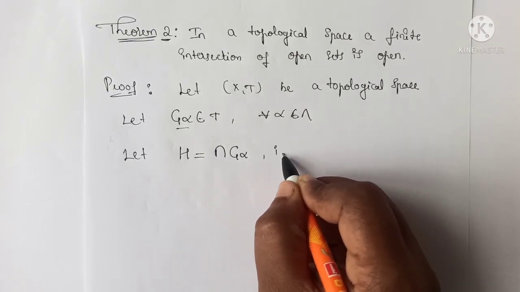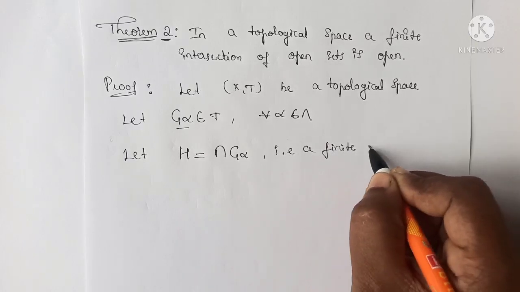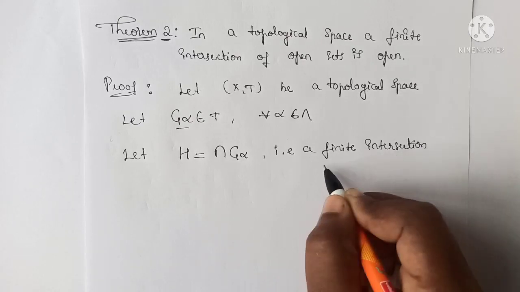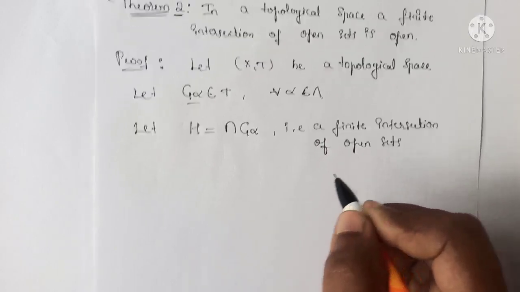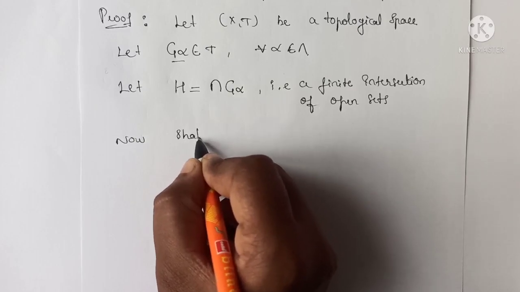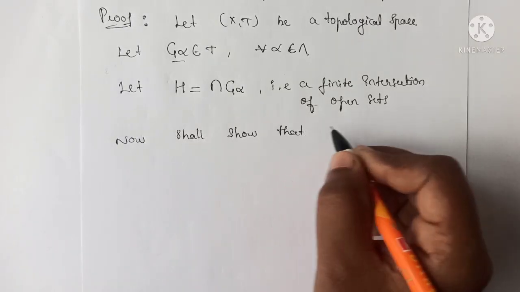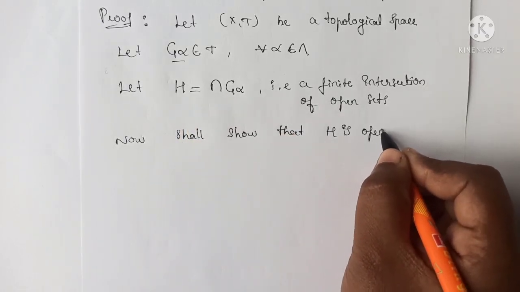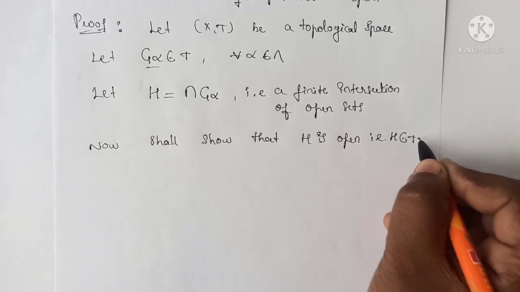So that is a finite intersection of open sets. Now we shall show that this H is open, so it means that H belongs to T.